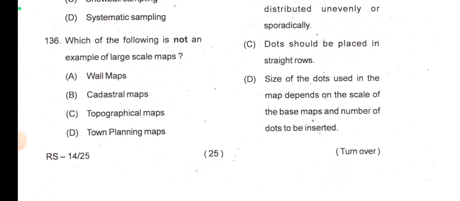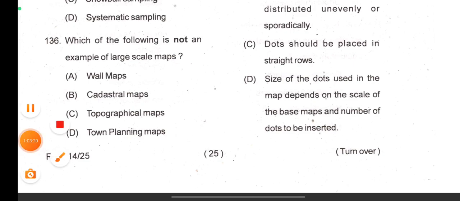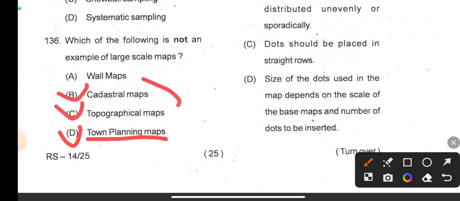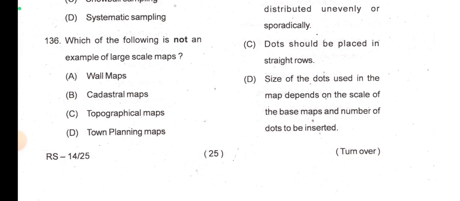Which of the following is not an example of large scale maps? Definitely this is a town planning map. Sorry, this is actually a large scale map, and so are the topographical map and cadastral maps. All are large scale maps. The wall map is a small scale map.